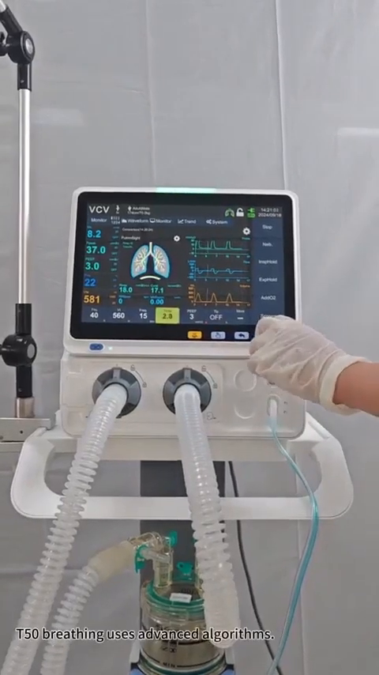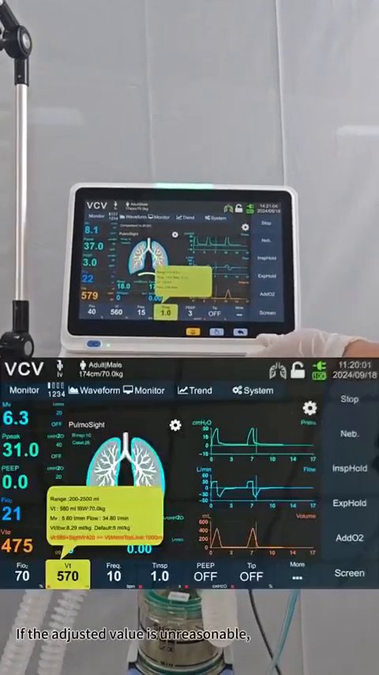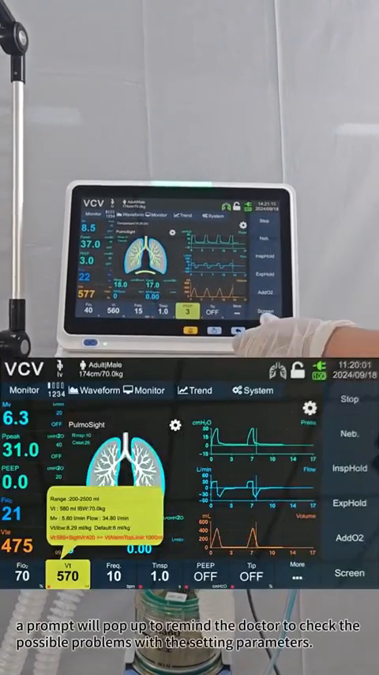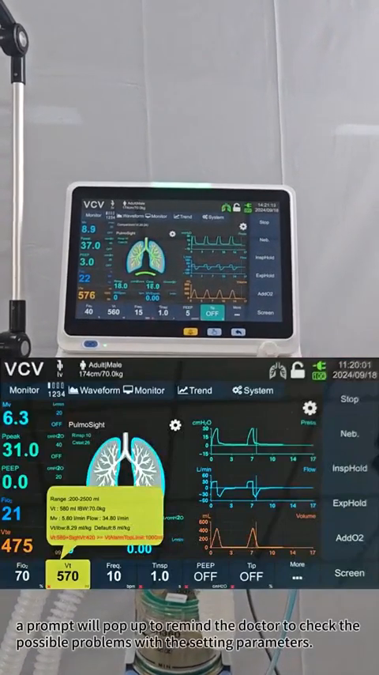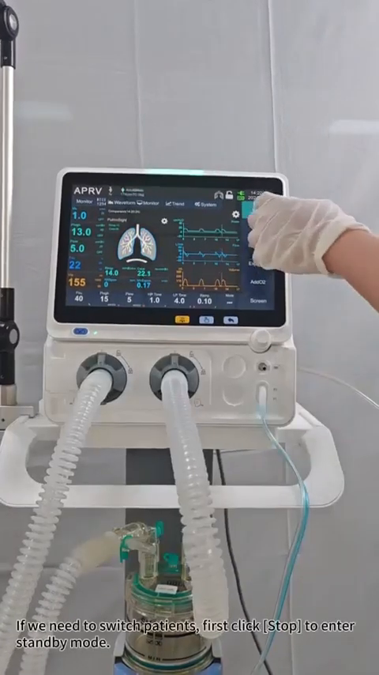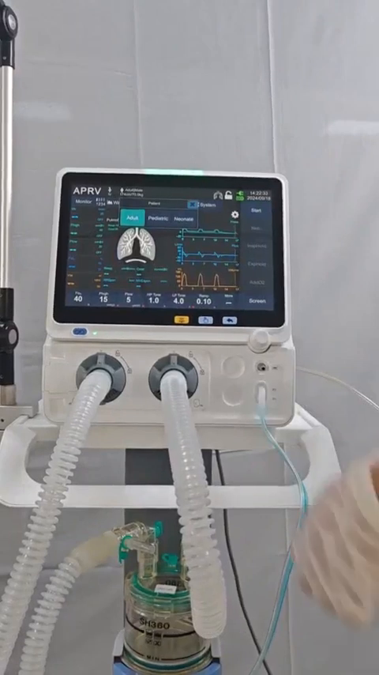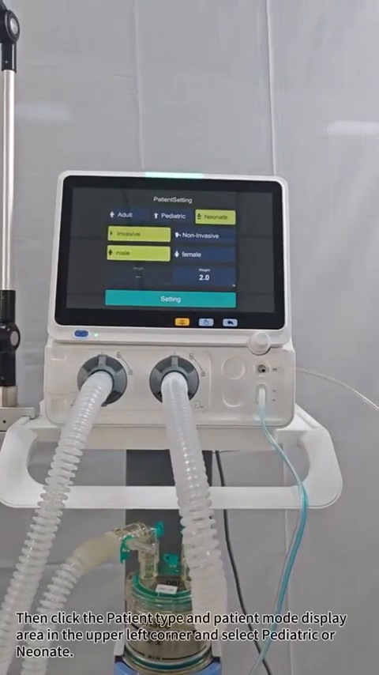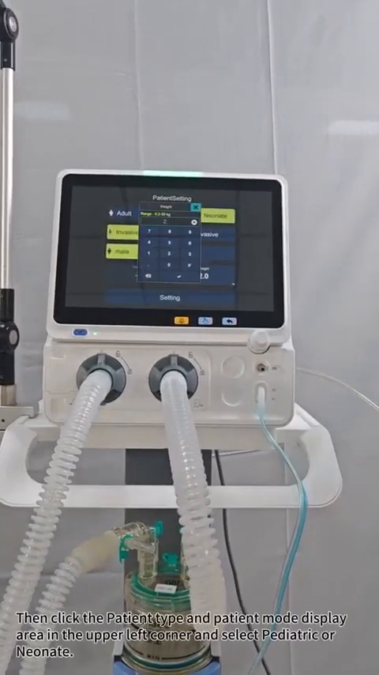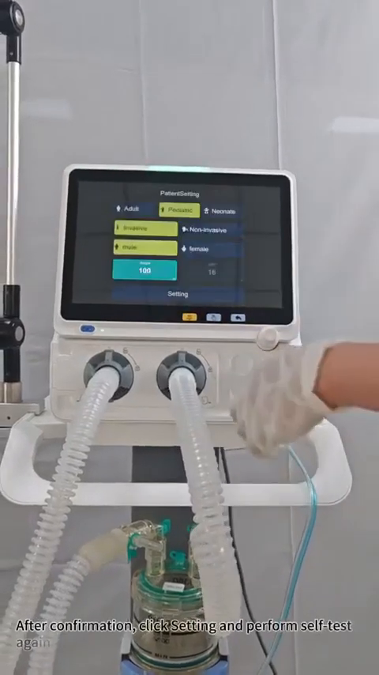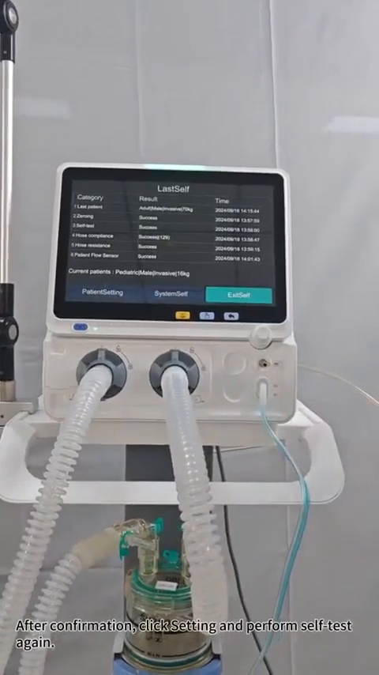T50 ventilator uses advanced algorithms. If the adjusted value is unreasonable, a prompt will pop up to remind the doctor to check the possible problems with the setting parameters. If we need to switch patients, first click Stop to enter standby mode. Then click the patient type in the patient mode display area in the upper left corner and select pediatric or neonate. After confirmation, click Setting and perform self-test again.